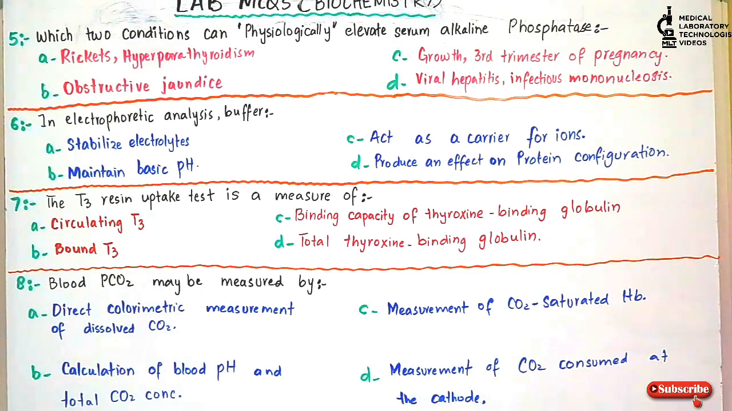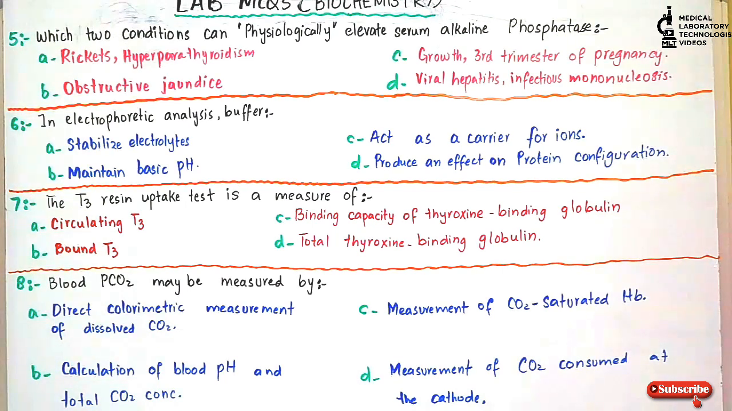Question number 7. The T3 resin uptake test is a measure of: option A, circulating T3; option B, bound T3; option C, binding capacity of thyroxine binding globulin; option D, total thyroxine binding globulin. And the answer is option C. The T3 resin uptake test is a measure of binding capacity of thyroxine binding globulin.